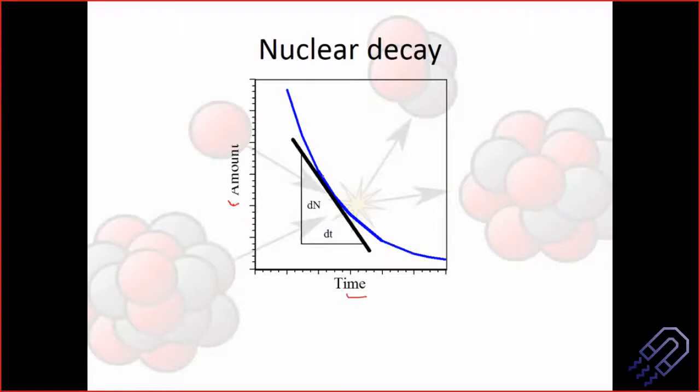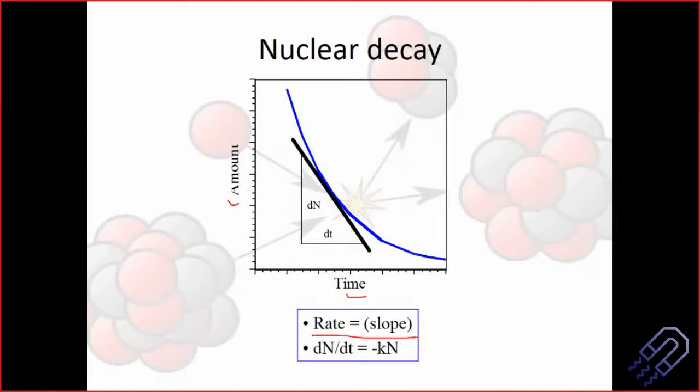Okay, and you can find out the slope at any particular point. If you can find out the slope, that is called the rate of decay. That means at that particular time, how fast the system is decaying, or the atoms are decaying. Okay, and that will be the slope.